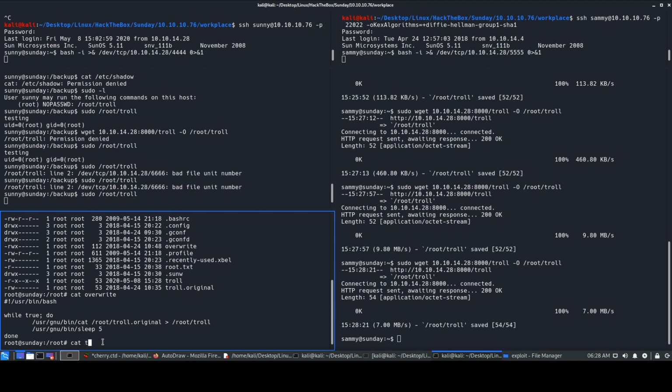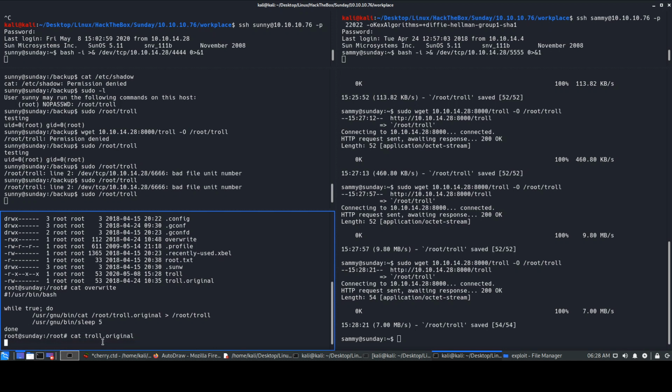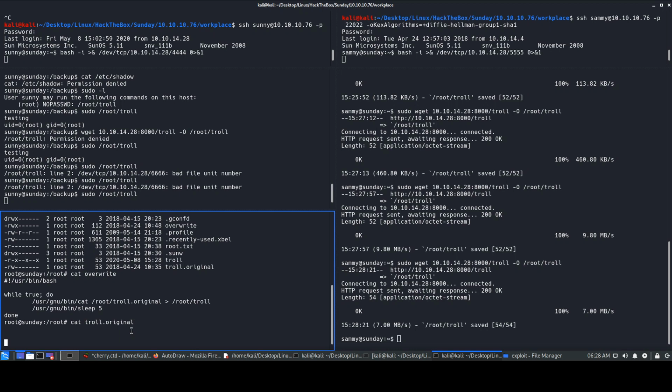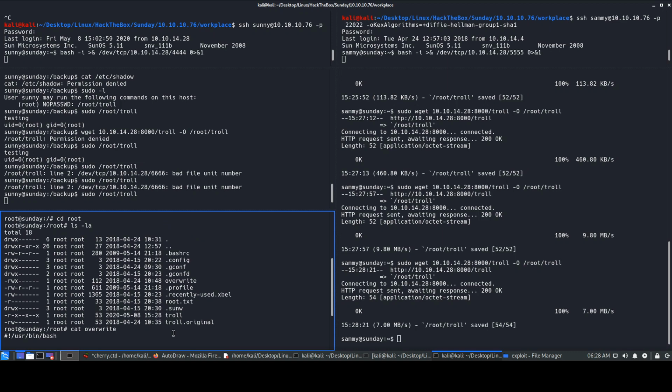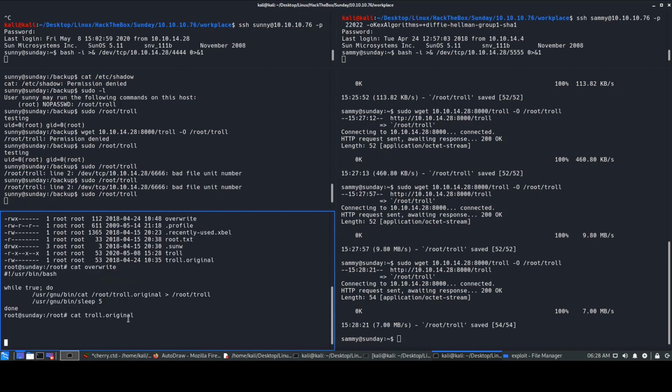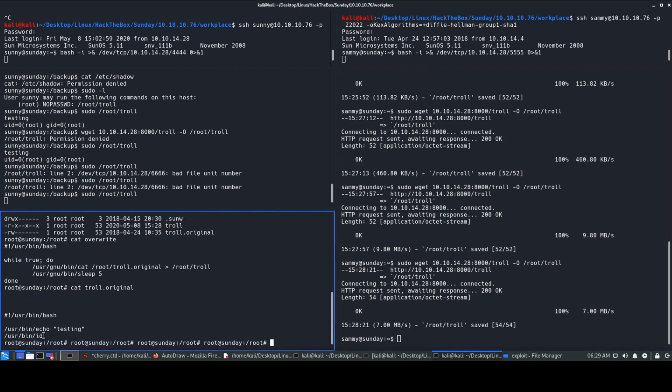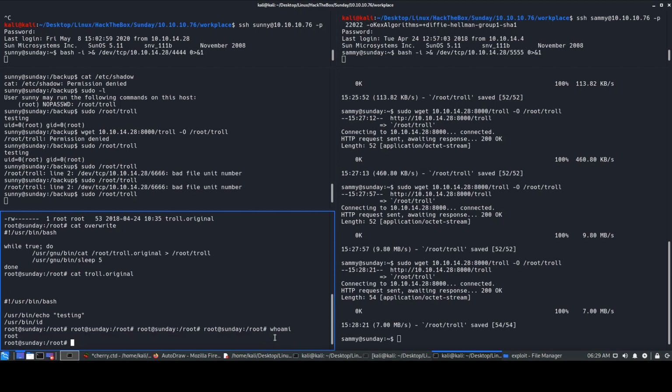So let's check this, cat troll original. Okay, again it froze up for some reason. I'm not sure, it froze up again, but that is one way, the second way of exploiting it. Okay, we got the result over here. It says echo, like I just mentioned, and then it is entering the ID over here, like I had mentioned earlier in the video. So that's what it is doing, and we are obviously in the system as root.